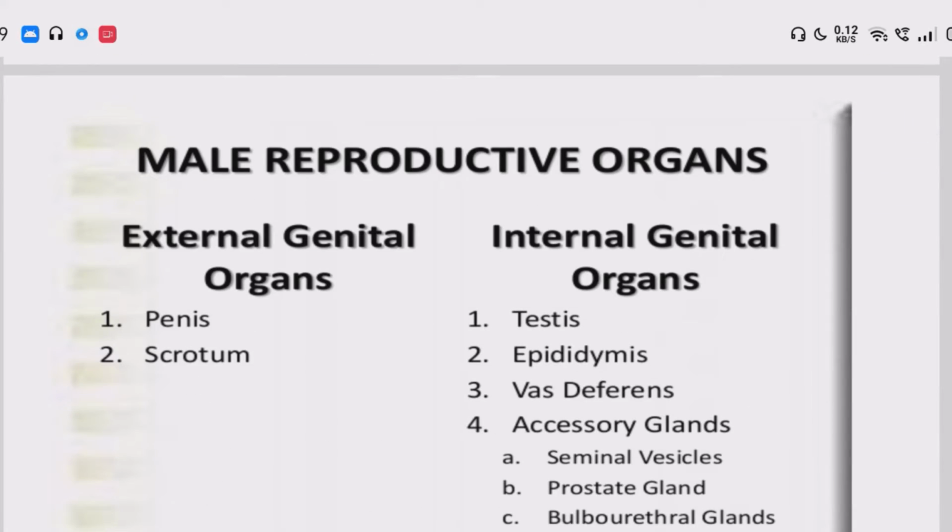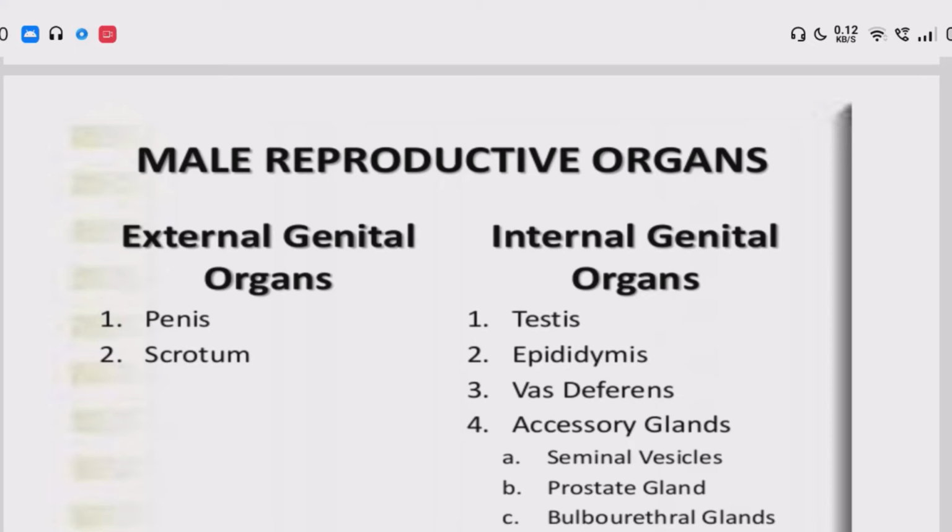Male reproductive organs: some organs are external and some are internal. Which are the external organs? शरीराच्या बाह्य भागात असणारे भाग या प्रजनन संस्थेचे अवयव पेनिस, स्कॉर्टम.